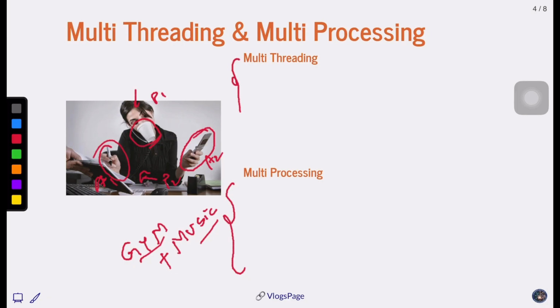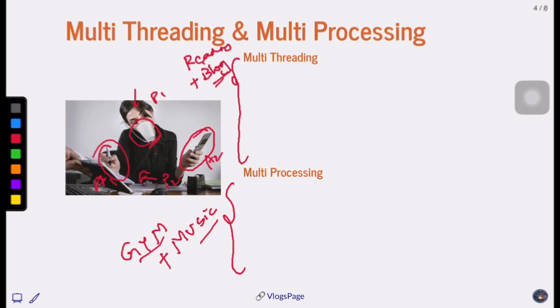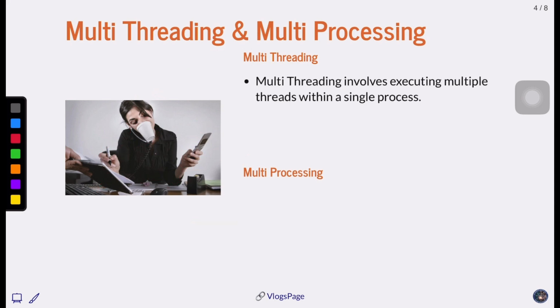Multi-threading in my daily life would be as simple as reading something and writing a blog. Both can happen in a very fast way if I'm trying to comprehend what I want to write in the blog. So let's understand the formal definitions of multi-threading and multiprocessing.